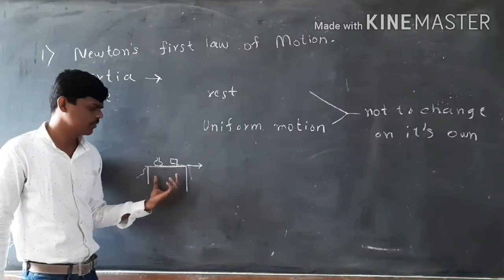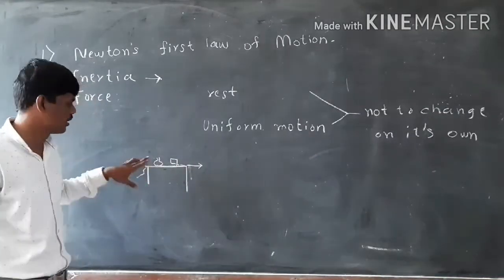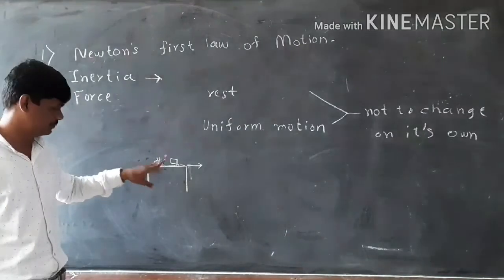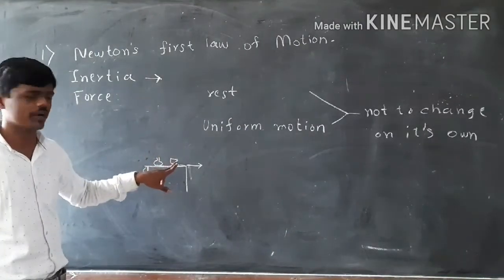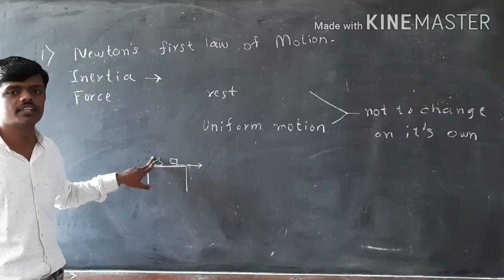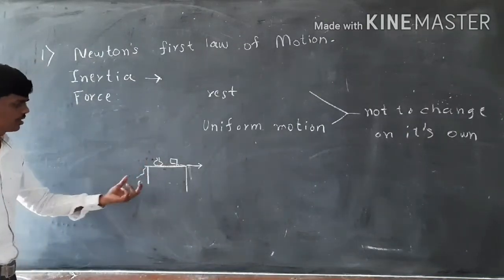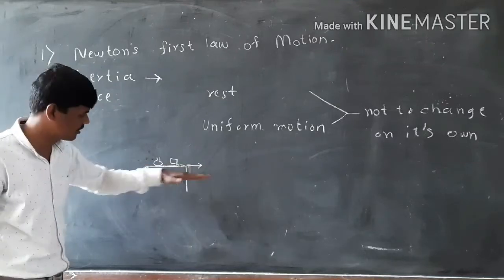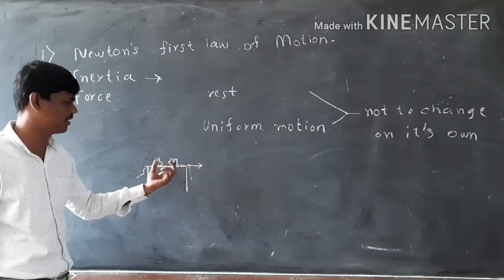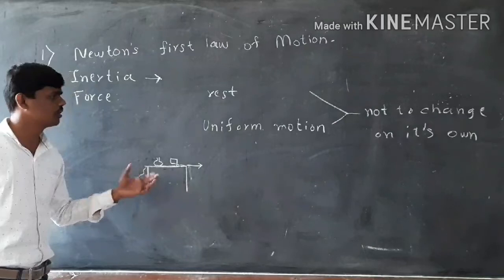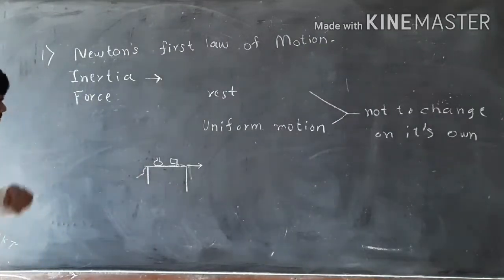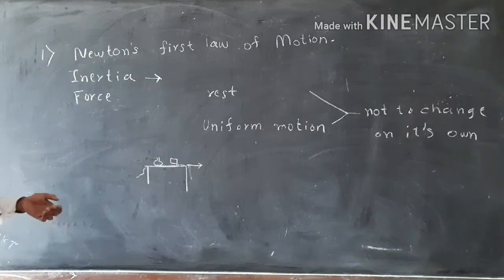So this is a very good example to understand inertia, because we are not applying the force directly to the pot or to the bodies, and hence they are not changing their position of rest. We are applying force only to the cloth in a horizontal direction. That means they are not getting disturbed. So this is a very good example to understand inertia.